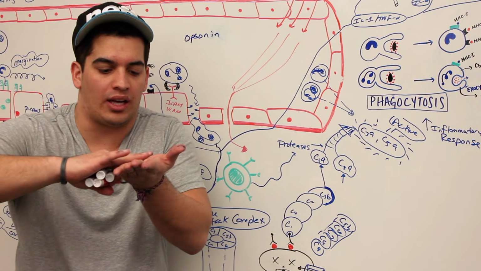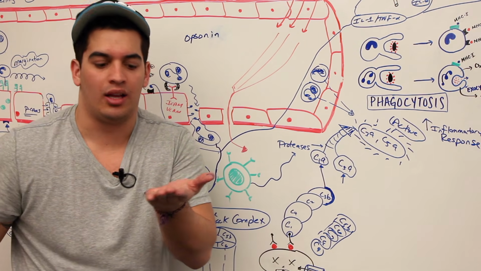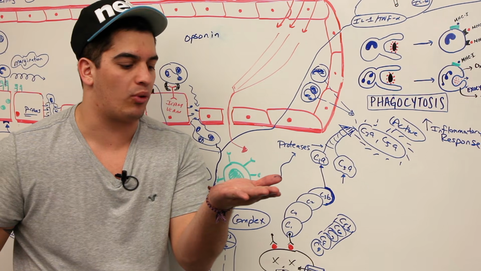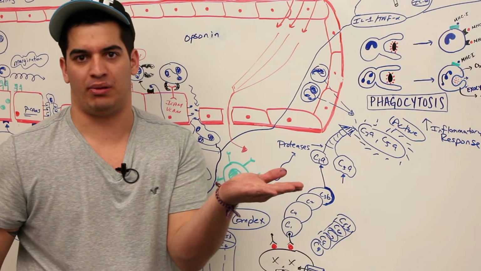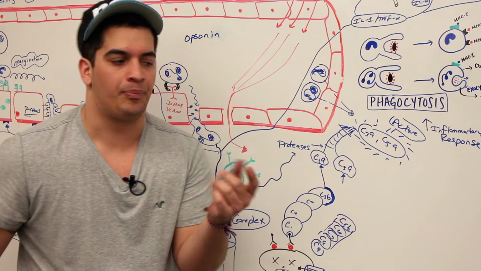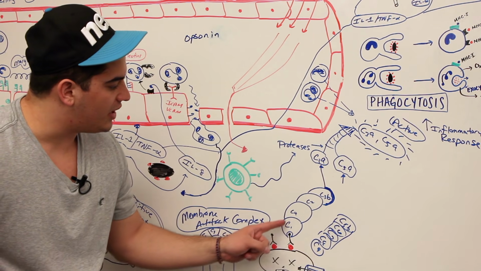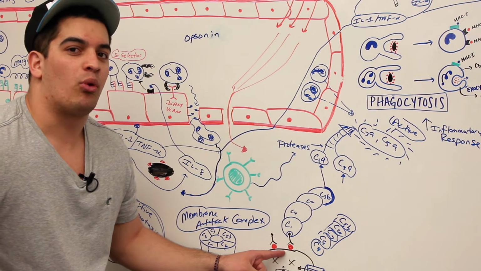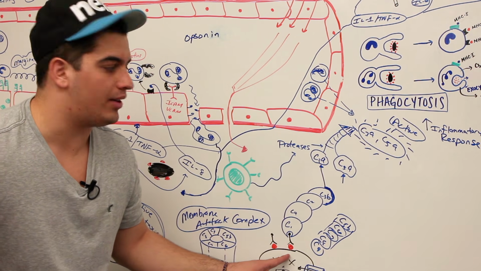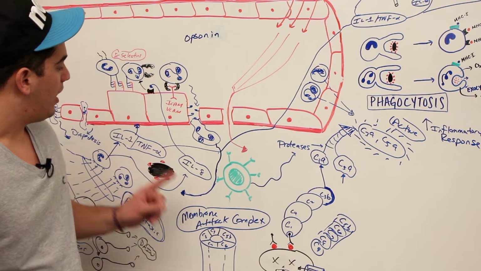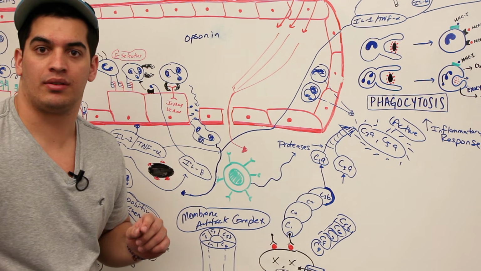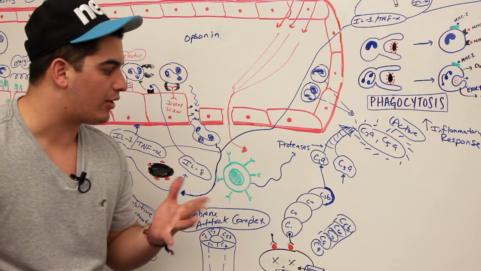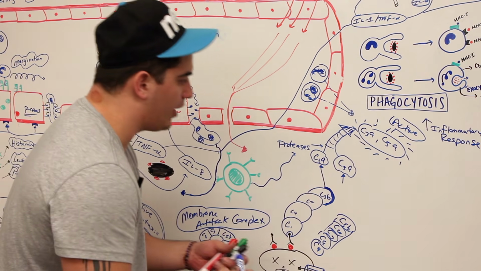So I can take the Nutella and rub over that French toast with the Nutella. But now I just made it a lot more tasty and a lot more desirable to eat, right? Because nobody just wants to eat plain French toast. They want something that's going to taste good. That's what these antibodies and all these things right here are doing to it. It's making the bacteria more tasty or easier to eat for who? For the macrophages and the neutrophils. Specifically though, the macrophages.